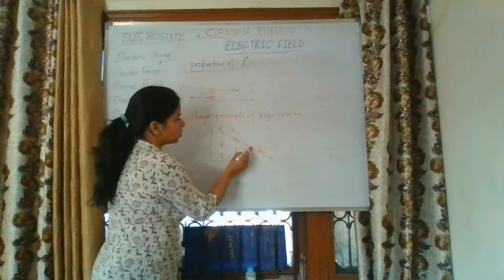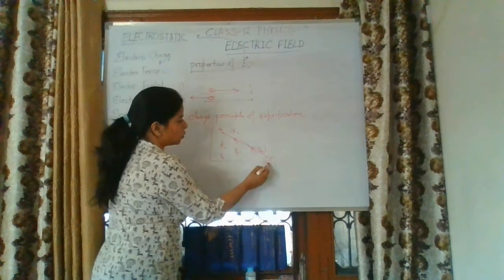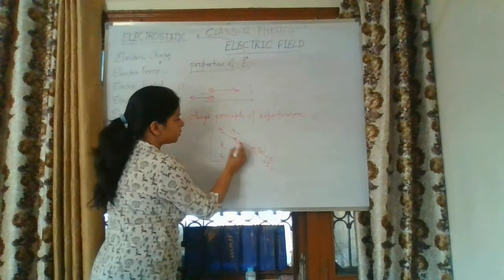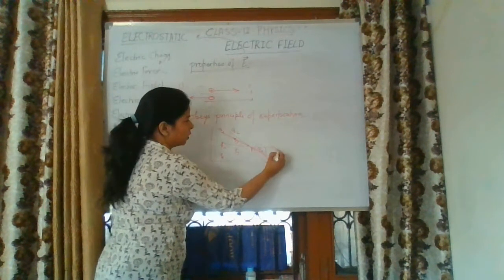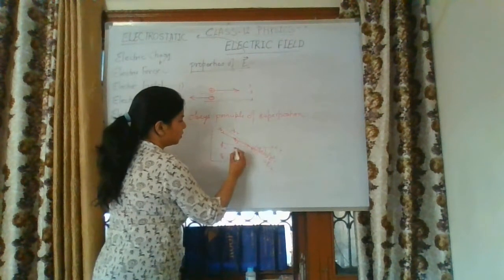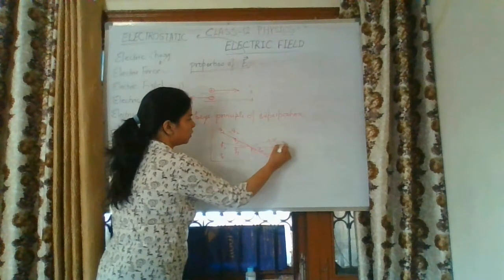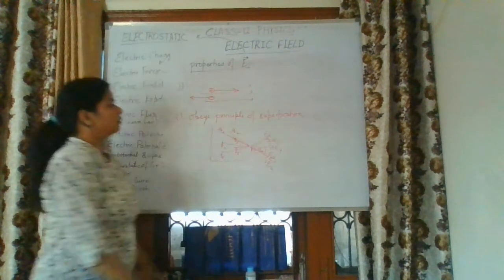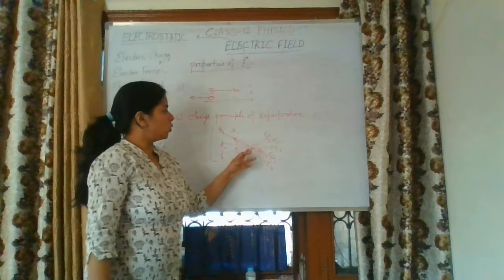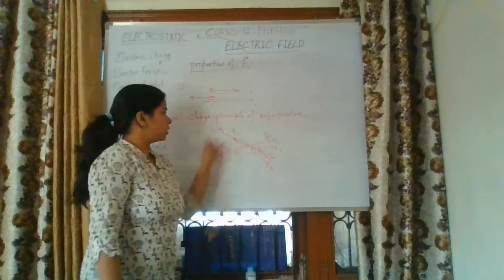Due to the second charge at the point P, E2. Similarly E3, E4, E5 and E6.